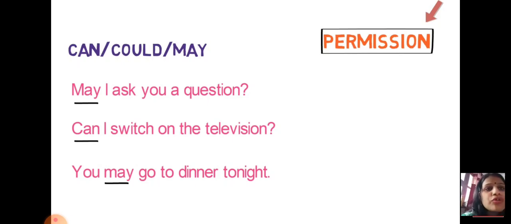May I borrow your copy? May I ask you a question? That is also your modal auxiliary. Can I switch on the television? So wherever you ask permission, you can use can, could or may. You may go to the dinner tonight. So someone is giving you the permission that you can go. So whenever you are seeking permission or giving permission, you can use may or can.